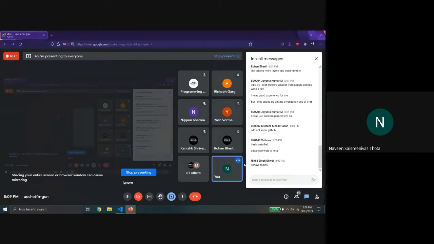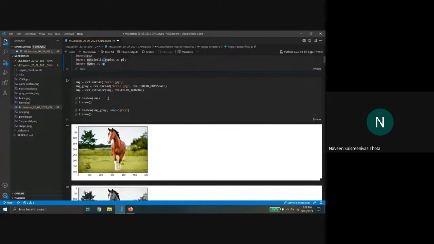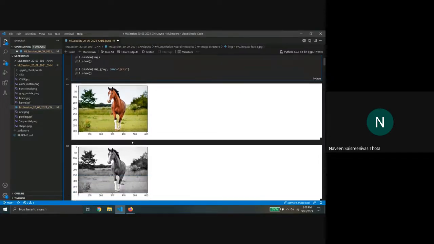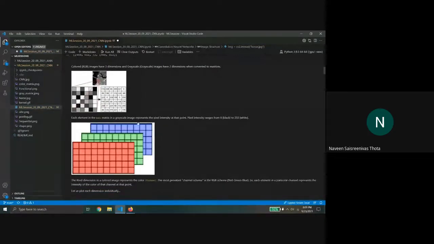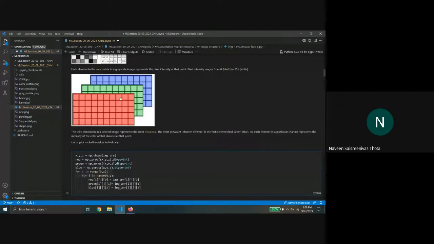Okay then. So let me start with today's session. In the last session, we just looked at some basics about image processing. So how you read an image, how you change the color from RGB to just black and white, and then we looked at how RGB images are represented in memory, and we call each of these channels.